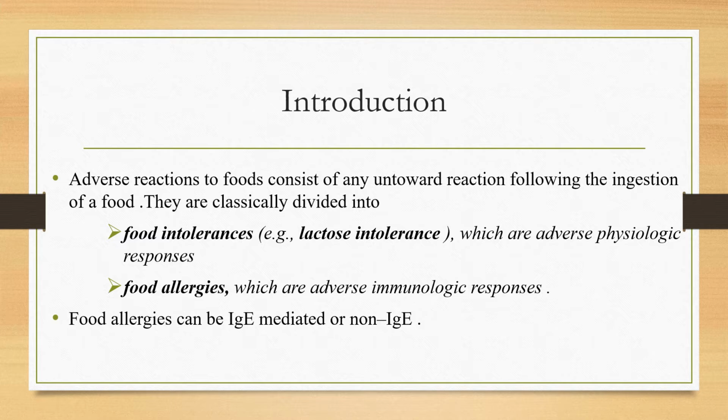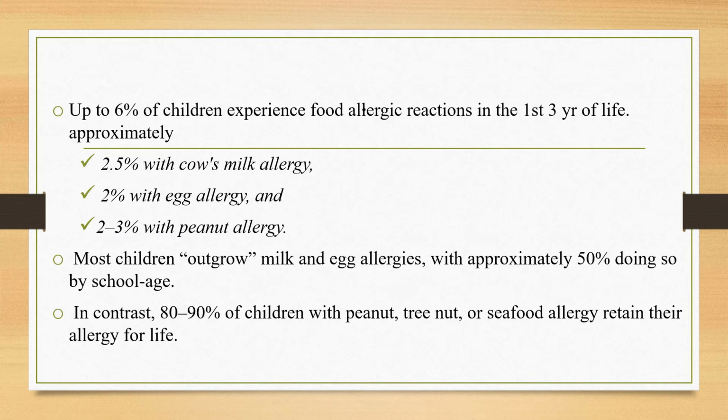As with other atopic disorders, food allergies appear to have increased over the past 3 decades. Worldwide, estimates of food allergy prevalence range from 1 to 10%. Up to 6% of children experience food allergic reactions in the first 3 years of life, including approximately 2.5% with cow's milk allergy, 2% with egg allergy, and 2 to 3% with peanut allergy. Peanut allergy prevalence tripled over the past decade.